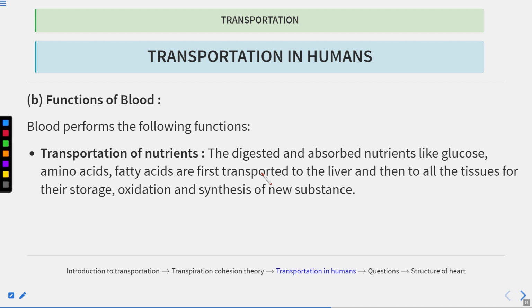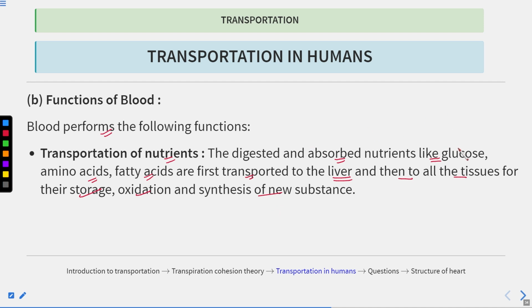Now let's talk about the functions of the blood. Blood is very important. The blood performs the following functions. First is the transportation of nutrients. The digested and absorbed nutrients like glucose, amino acids, and fatty acids are first transported to the liver, and then to all the tissues for their storage, oxidation, and synthesis of new substances.